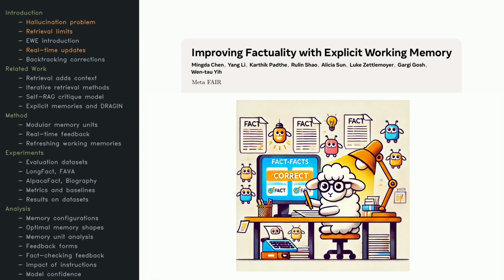Today, we'll talk about EWE, Explicit Working Memory, a system with a clever twist. It uses a dynamic key-value memory that updates in real time, catching these outlandish claims and replacing them with grounded facts. By storing and refreshing relevant knowledge as it generates, EWE keeps LLMs accurate and adaptive. Now we'll explore how it tackles hallucination head-on and keeps the facts in check. Let's dive in.